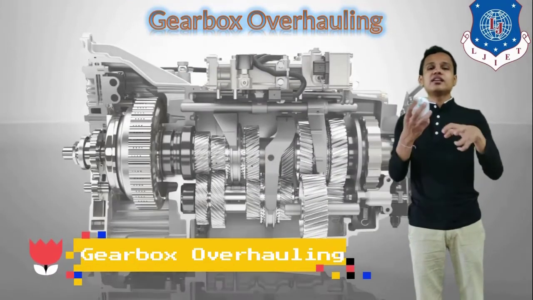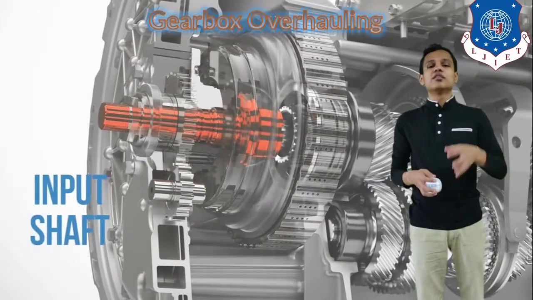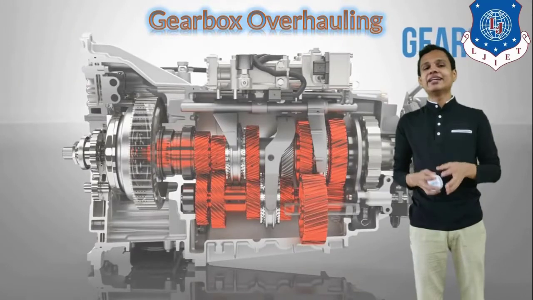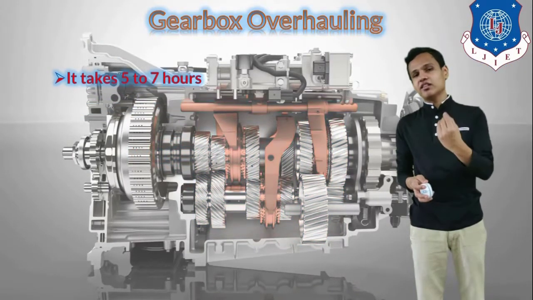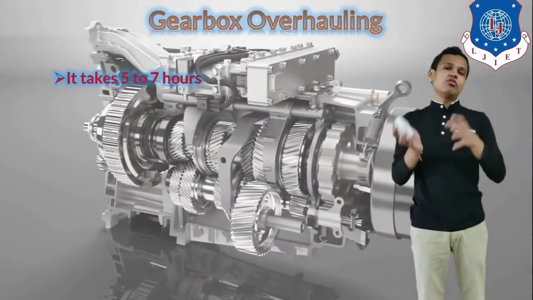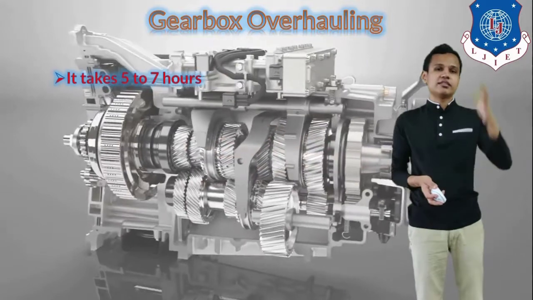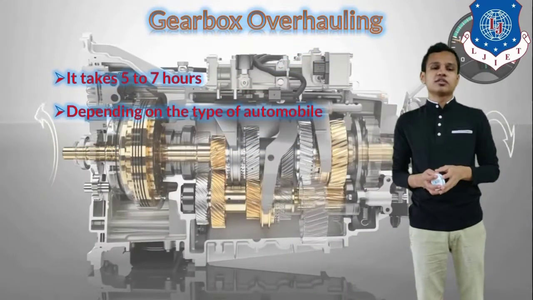Next is the overhauling of the gearbox. What do we need to do whenever we want to repair or maintain the gearbox? First, the maintenance of the gearbox will take around 5 to 7 hours for the whole overhauling process, starting from the removal up to the installation of the gearbox.